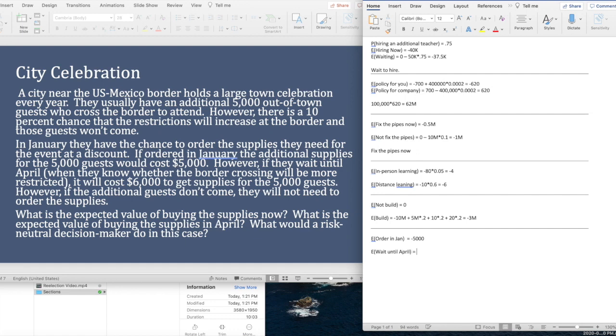Now, if they wait until April, they don't pay anything now, but if they need things, they're going to pay 6,000. And there's a 90% chance they're going to have to pay that. So in expectation, that will cost them 5,400. So in this case, a risk neutral policymaker should order in January. Now, again, this is based on the probability of 90%. Let's say that probability had instead been 80%. Well, in that case, they would have been better off waiting.